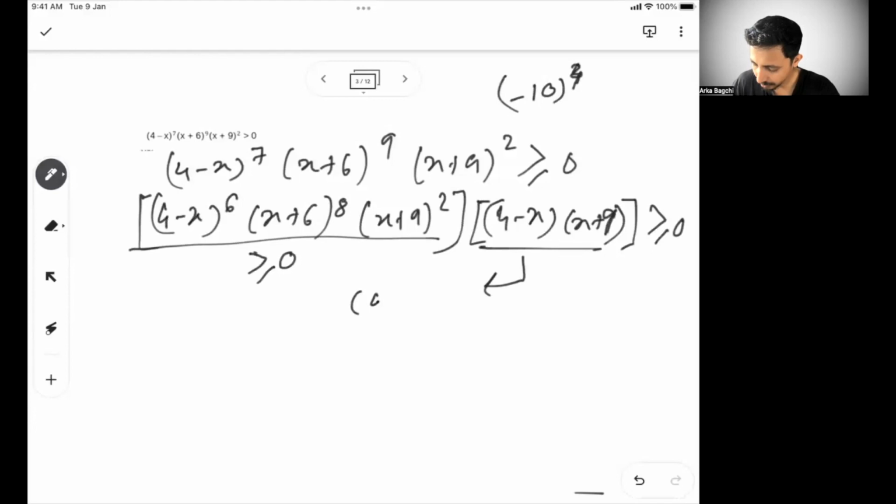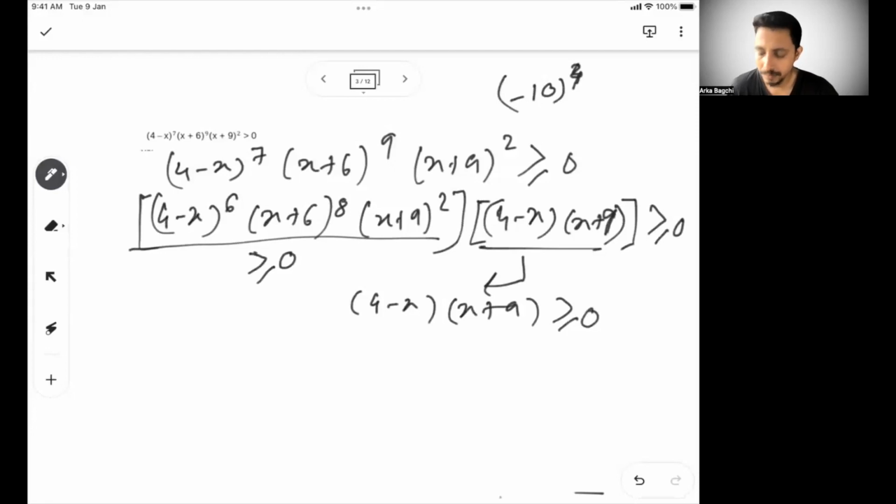Now the other part is what I need to consume. So what is the other part? 4 minus x into x plus 9 has to be greater than equal to 0. So I have to create a condition based on this section, not on the other section, because the other section, irrespective of the value of x, will be positive. But this section, we have to see what is the condition on which this section is positive.